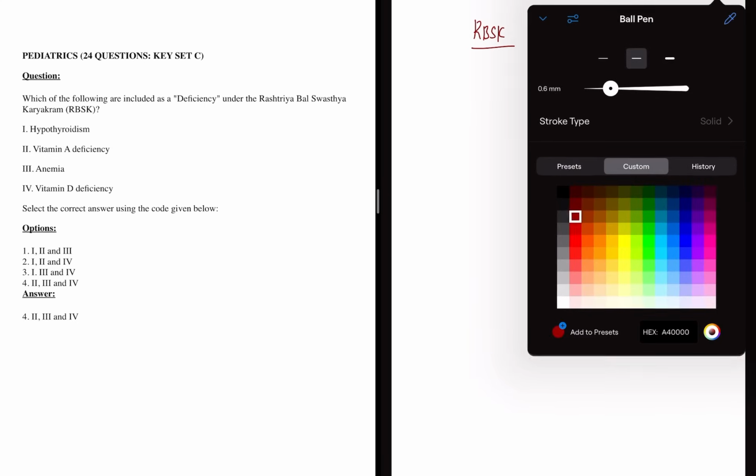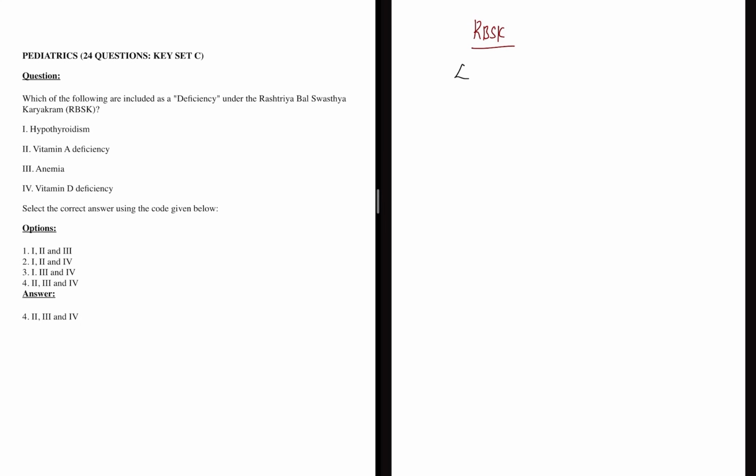Now the first question, as I said, RBSK has been asked so many times in the past, right? This is Rashtriya Bal Swasthya Karyakram. The shortcut that you need to remember for RBSK is 4Ds.